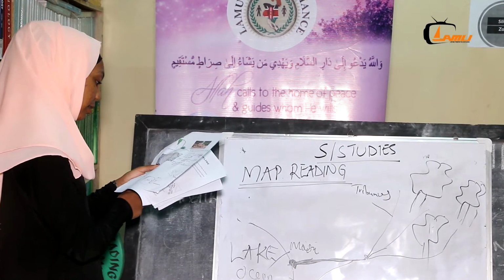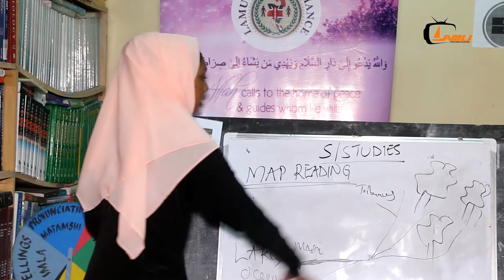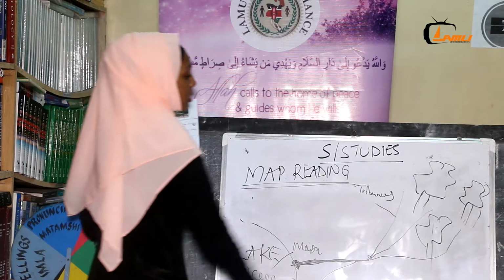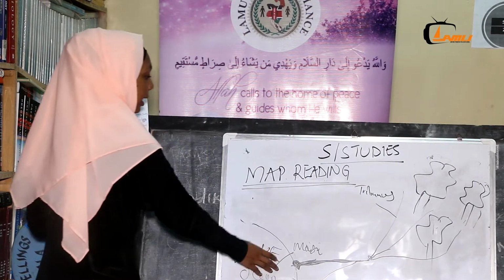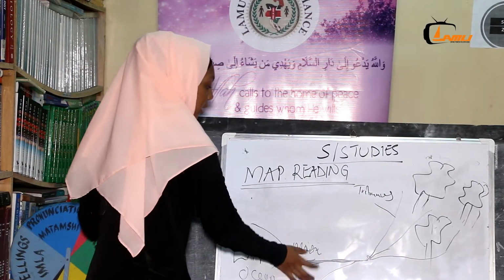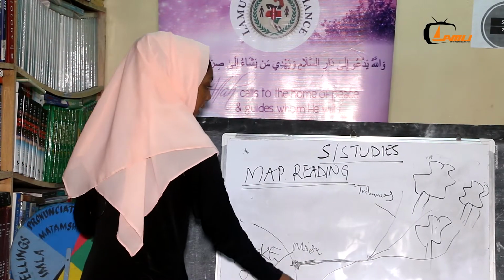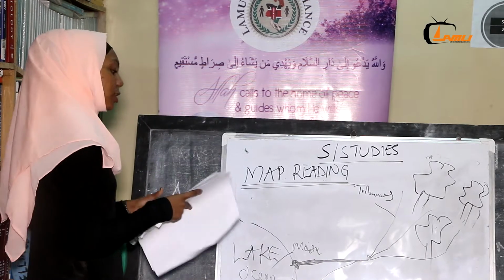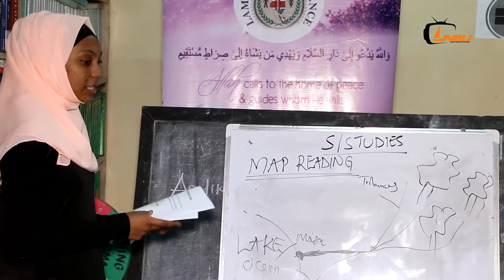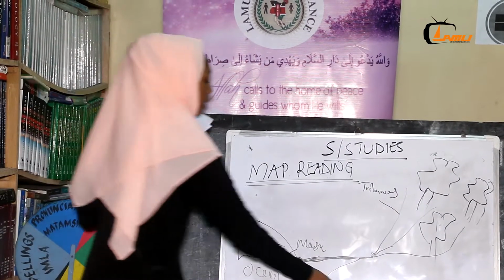That is all about the river. This is the source, this is the mouth. And with mouth, we have two types of mouth, that is estuary and the delta. So a student should know this before studying a map.